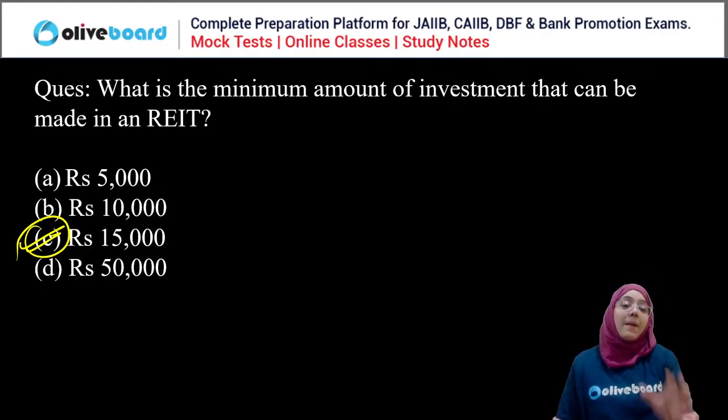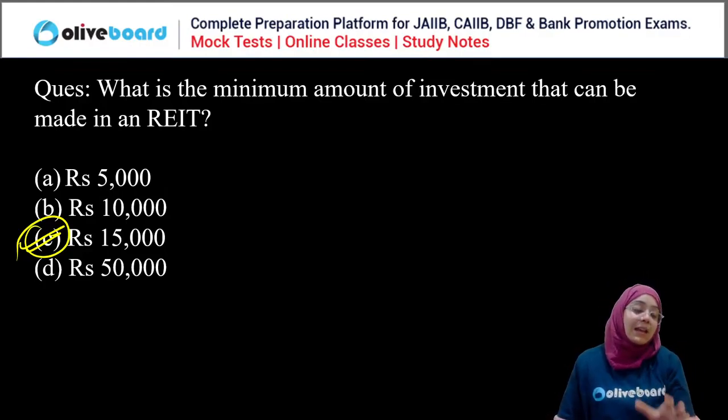15,000, right? The minimum amount of investment you can make in a REIT is 15,000. C is the correct answer, right?